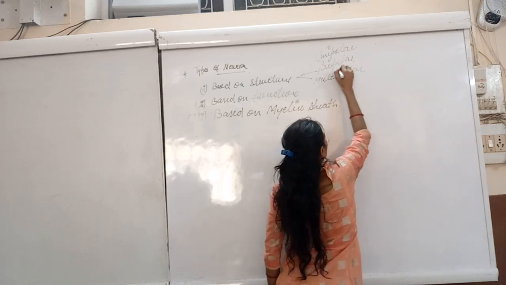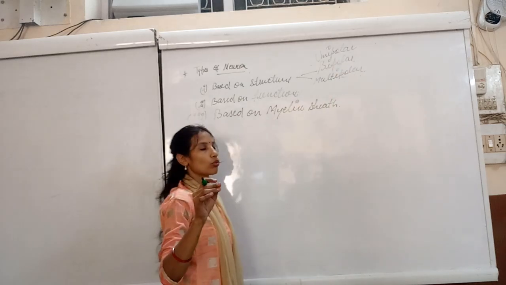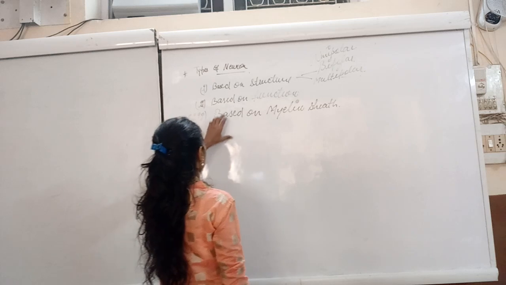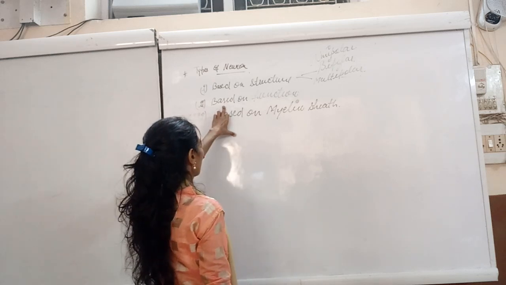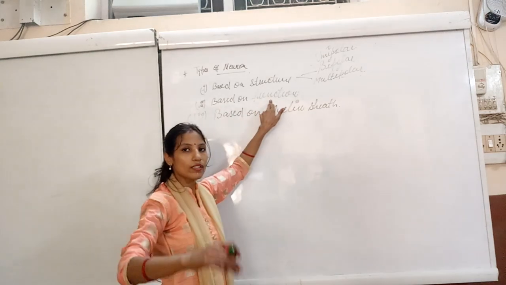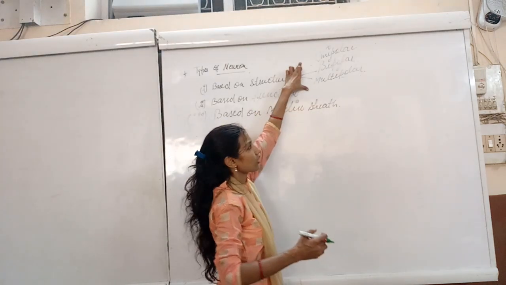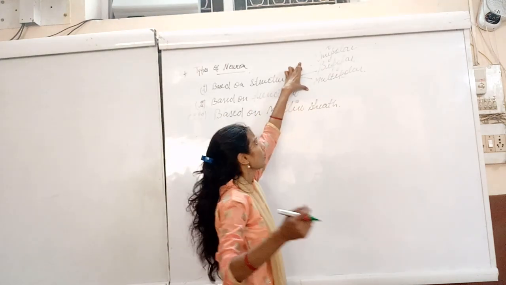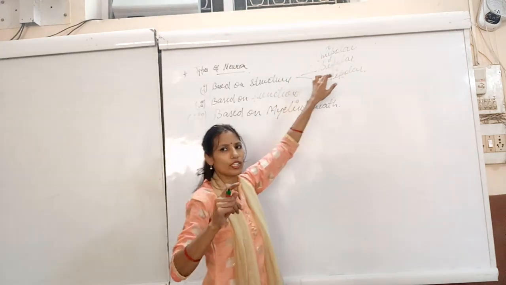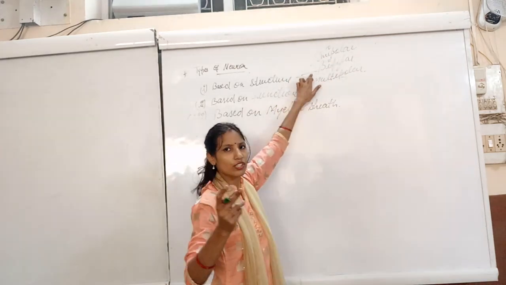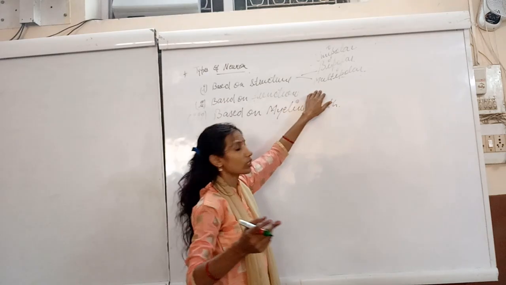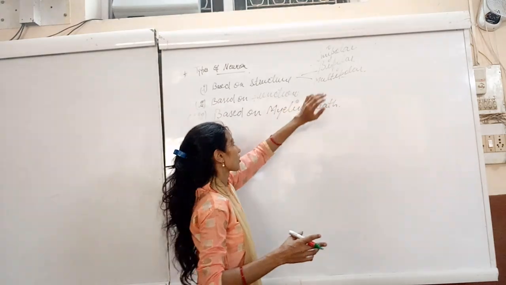The multipolar is the most common neuron of the nerve tissue. The difference is in the extensions. In the unipolar, one extension is present. In the bipolar, two extensions are present, and in the multipolar, many extensions are present.